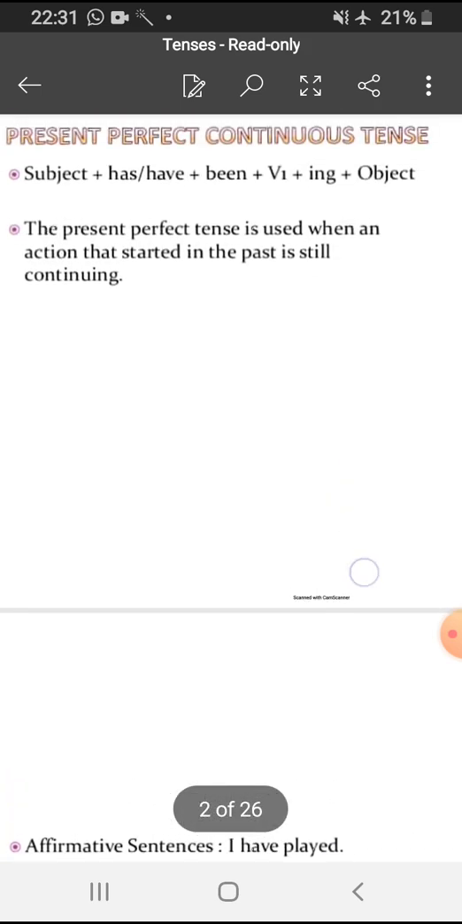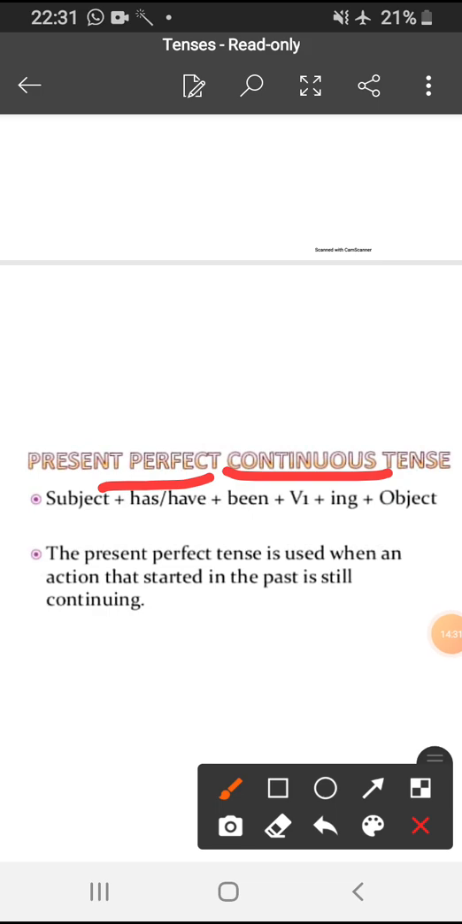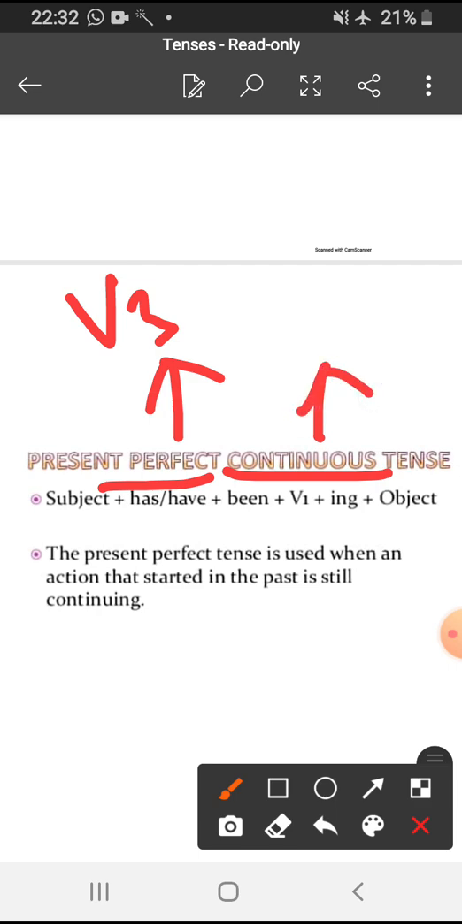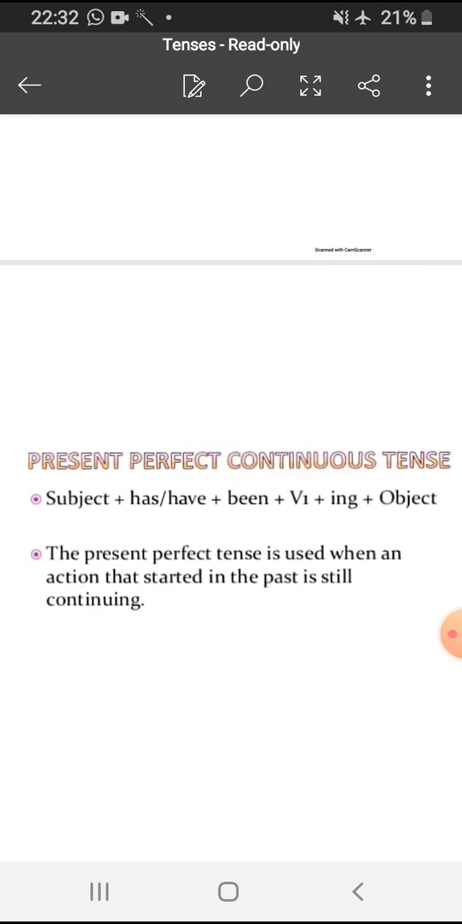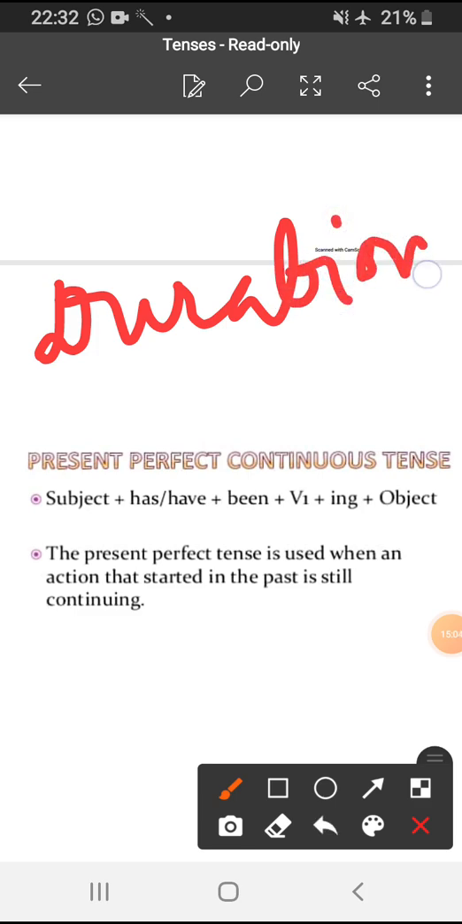Coming to the last type of present tense, that is present perfect continuous tense. Now in this tense, perfect is also there and continuous is also there. As we discussed, in perfect we use the third form of the verb, and in continuous we add ing to the first form of the verb. So you will be a little bit confused about what the difference is between this tense and the other tenses we discussed. In this tense, you need to remember one thing: stress is given on the duration of action.